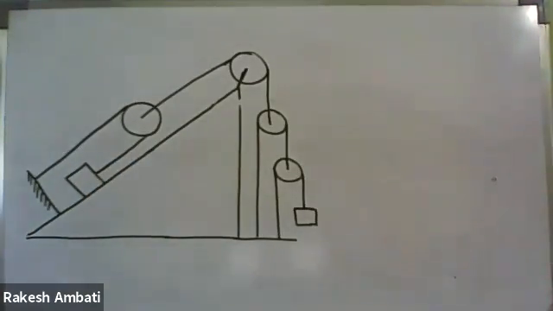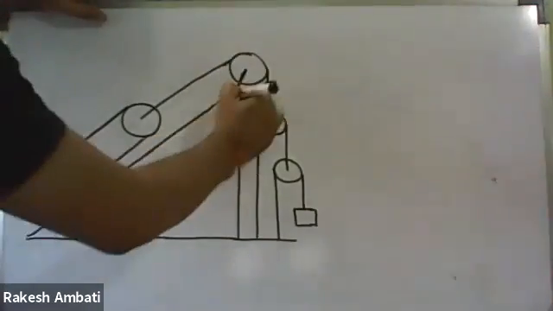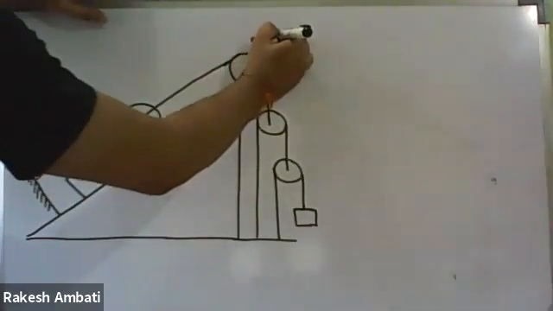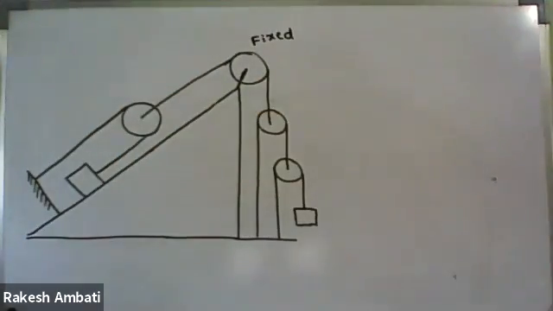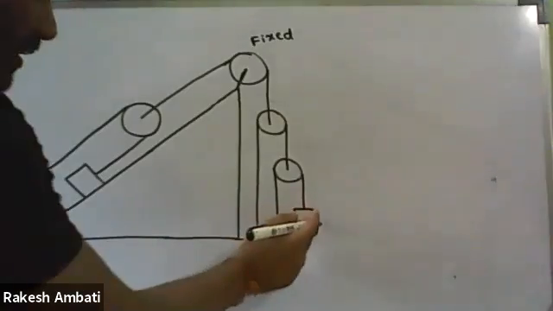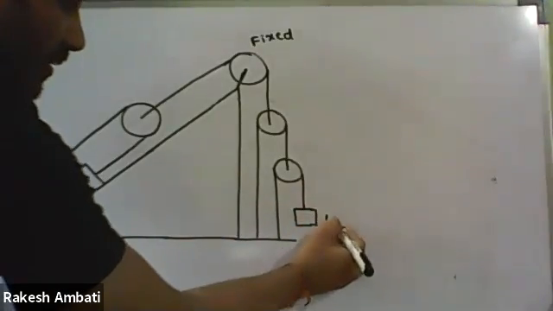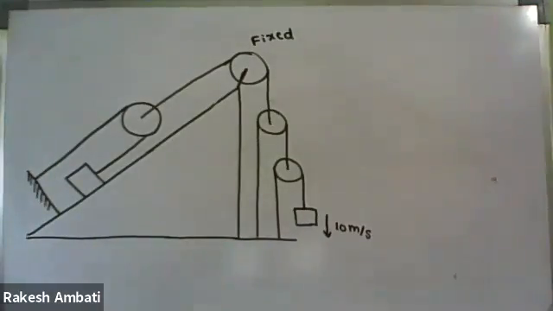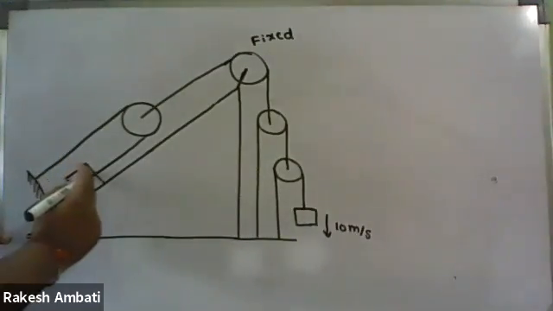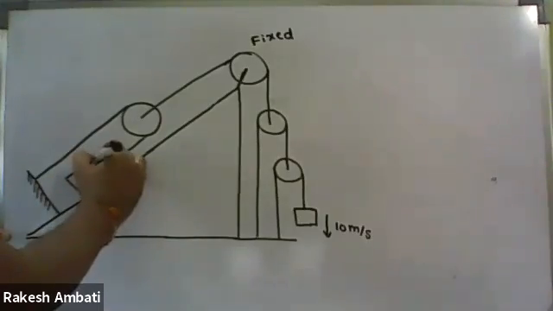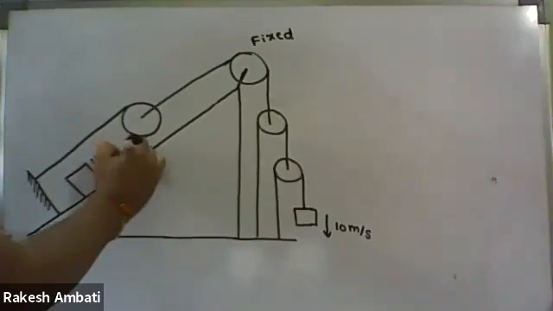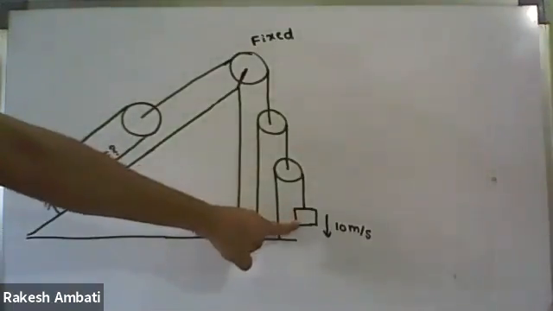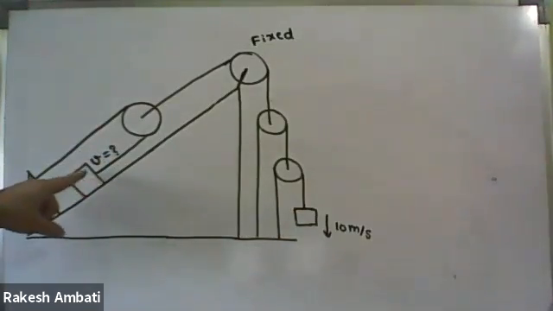So draw the figure. It is a fixed pulley, this uppermost one is a fixed pulley. In the question, it is given that this block is moving down with 10 meter per second, and we have to find the velocity of this other block. The velocity of this block is given, and we have to find its velocity.